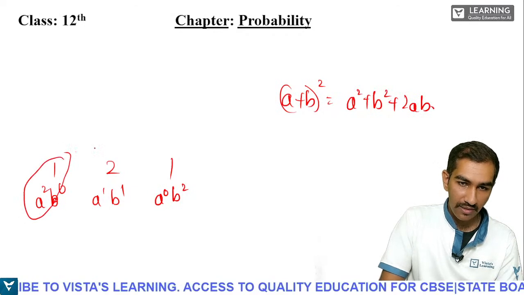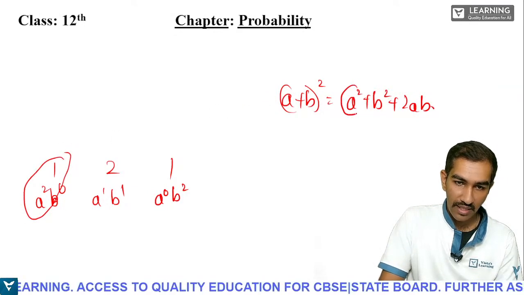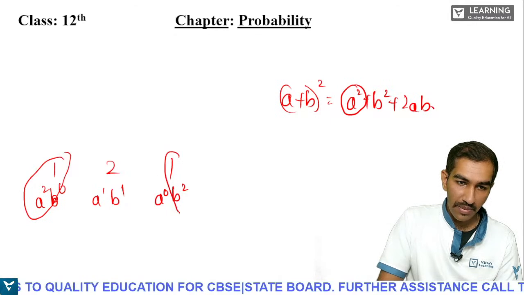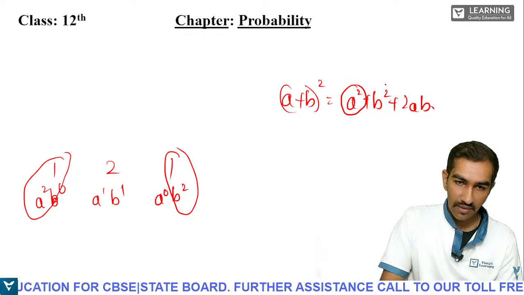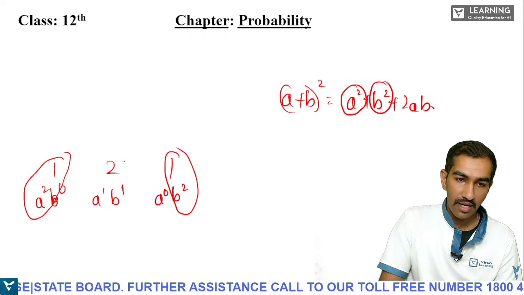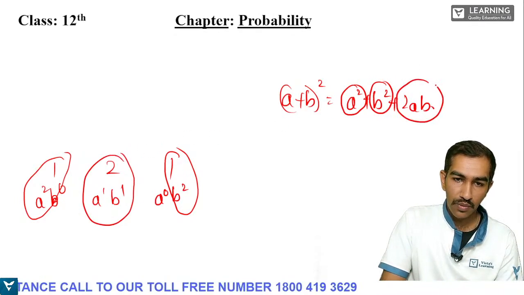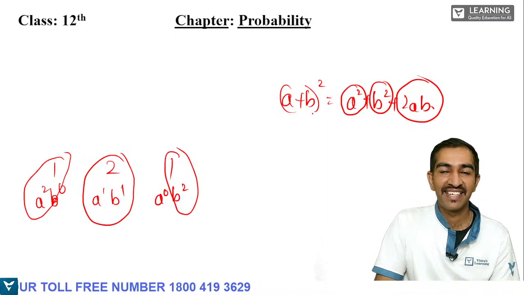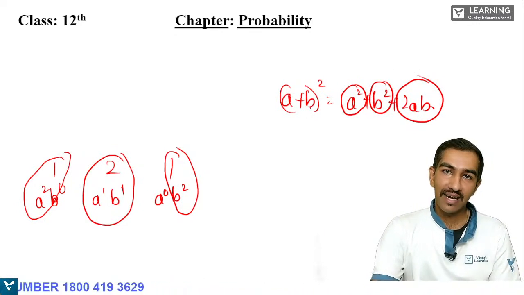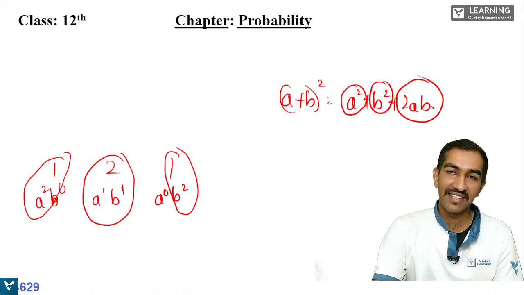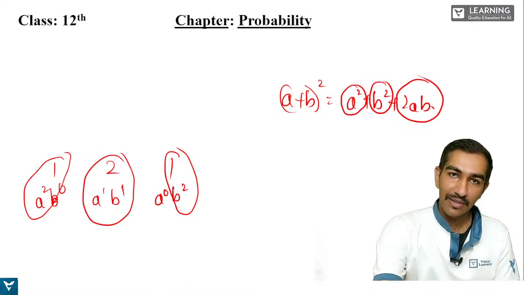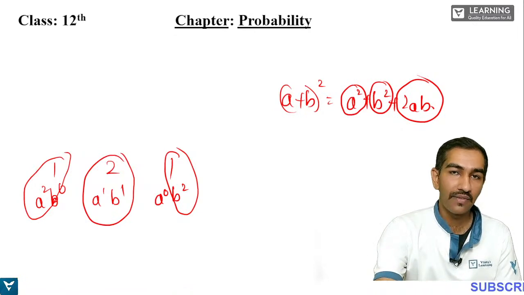1a square, 1b square, and 2ab. Here also we have 2a and b. Correct? So see, I think you got this.